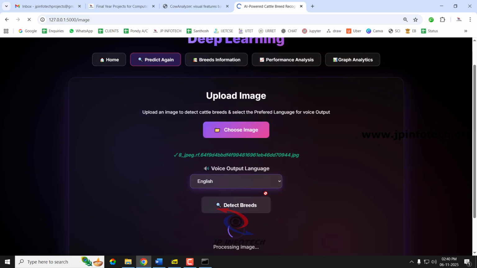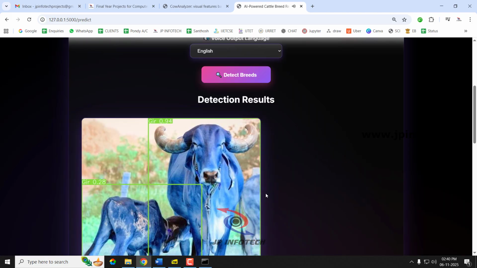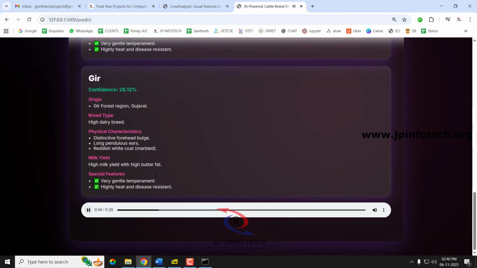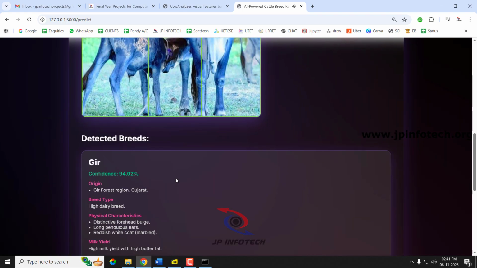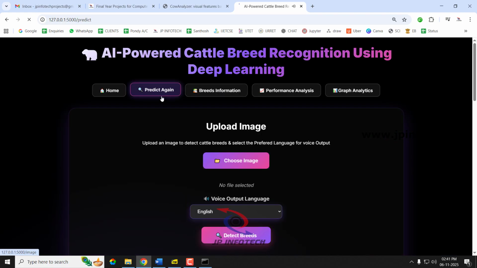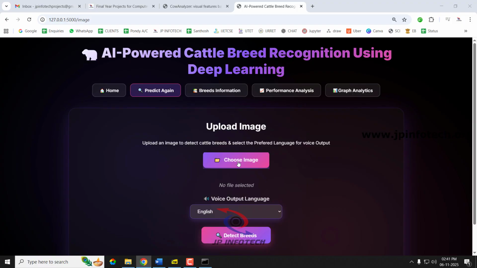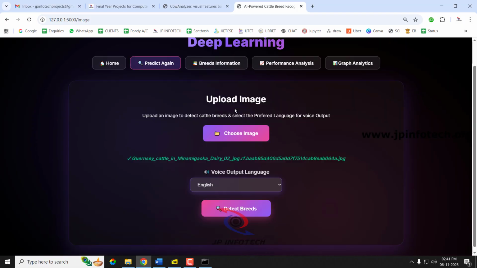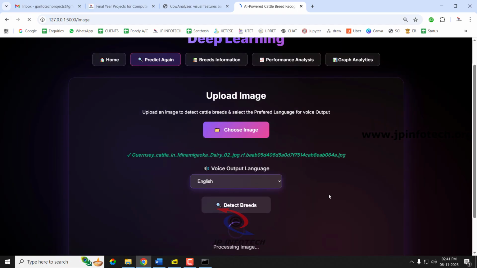Let us predict this. Gir, origin Gir forest region, Gujarat, breed type. I'm stopping the voices to make the process faster. I'll just show you all the classes, so whenever you are checking, you can check with all the images that are available.